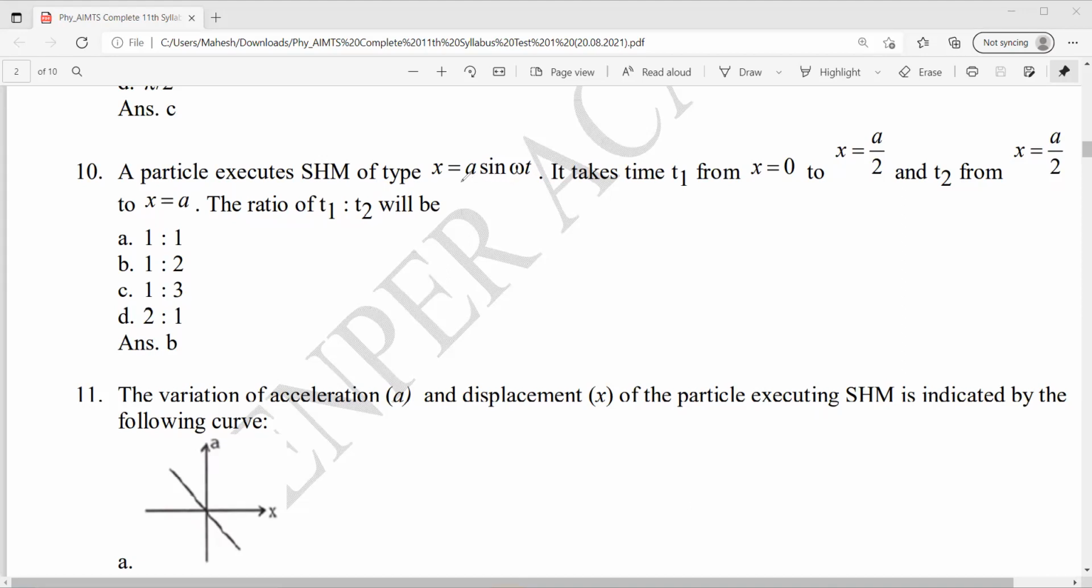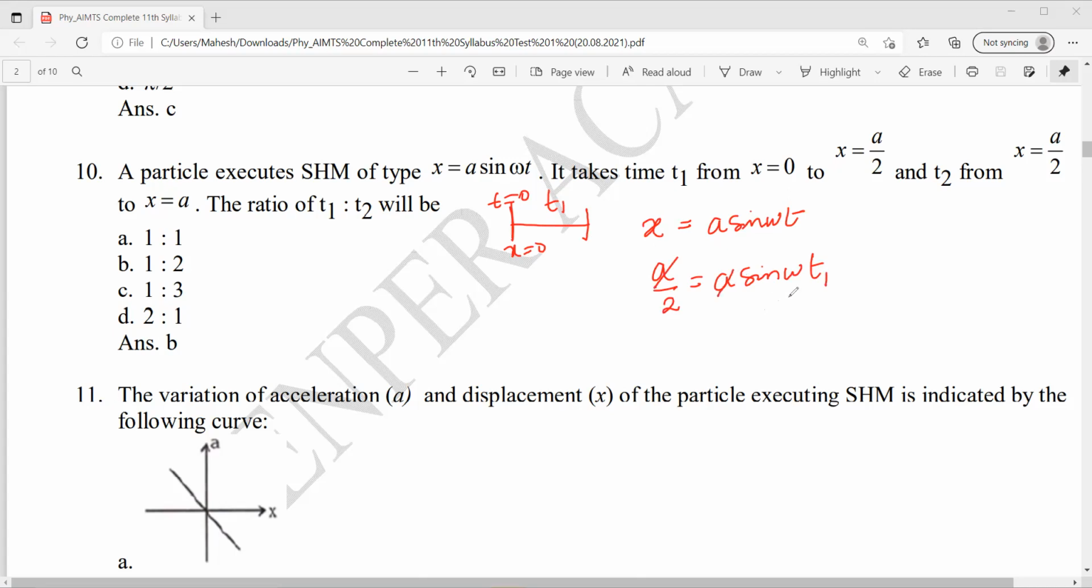Now, it takes t1 from x equal to 0 to x equal to a by 2. Now we can find it like this. Let's say it is starting from t equal to 0. At t equal to 0, it is at x equal to 0. It is taking t1 time. So t1 will be how much? x equal to a sin omega t, as it is starting from the mean position. And x equal to a by 2 equal to a sin omega t1.